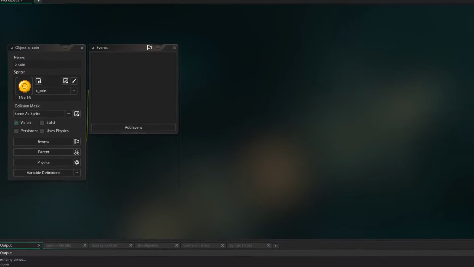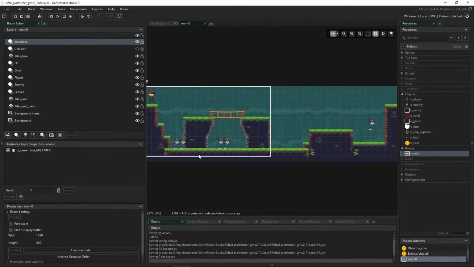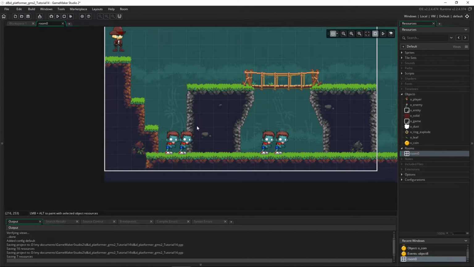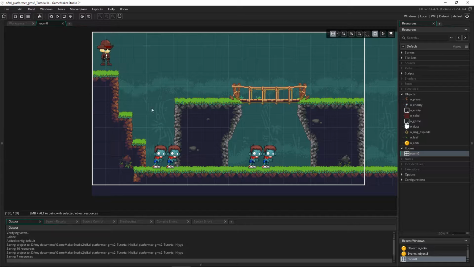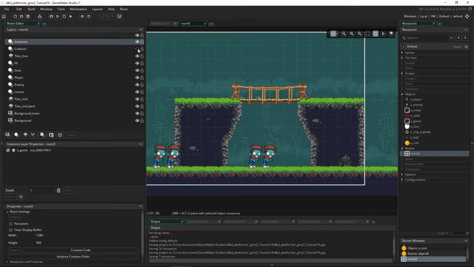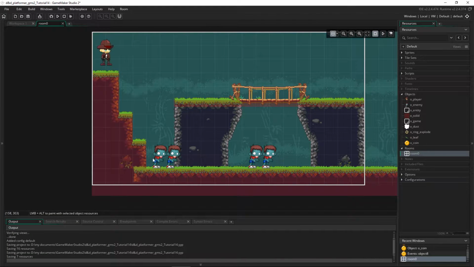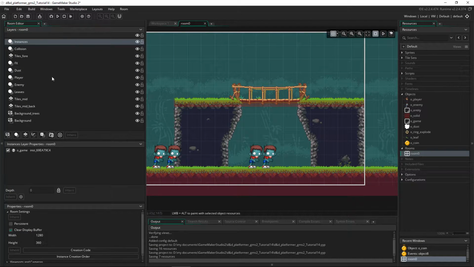So if we look at our room, remember with our game we have enemies, and the enemies we jump on to destroy. So when the player jumps on an enemy, then I want some coins to spawn out of the enemy. And I want the coins to bounce on the ground and interact with our solid layer. So if you remember, we have a collision layer and that is where our solids are. So I want the coins to bounce onto that.